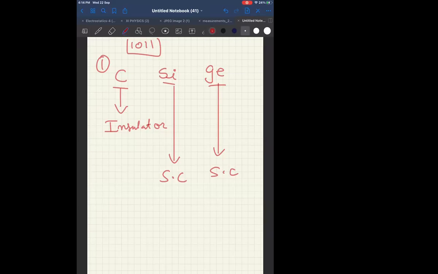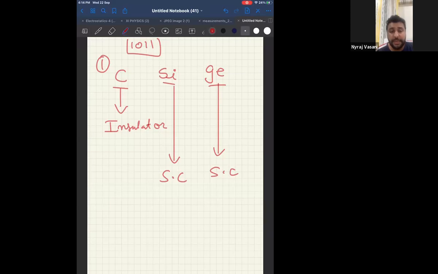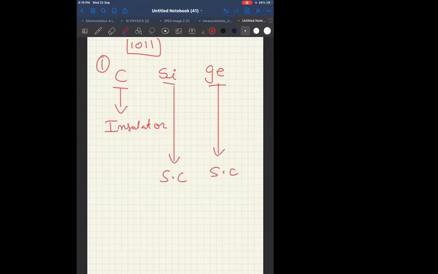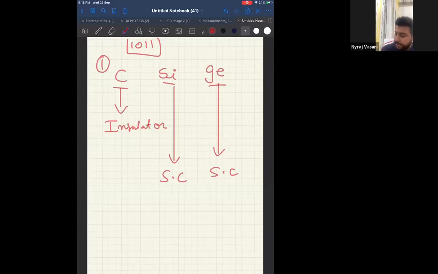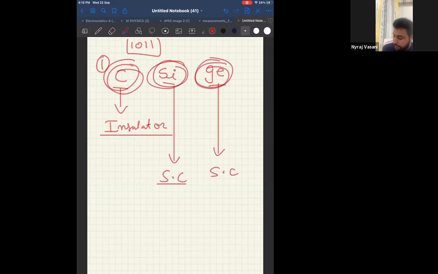Yes, sir. And insulators are all carbon compounds. Like diamond is an insulator, carbon is an insulator, and all metals are conductors. All metals. For example, if they give you aluminium, that is a conductor. So copper, that is a conductor. All metals are conductors. Carbon and derivatives are insulators. Semiconductor is silicon and germanium. Okay, so only these two, silicon and germanium, are semiconductors, na? So in these three, carbon, silicon, and germanium, I know that carbon is an insulator. Silicon and germanium both are semiconductors.